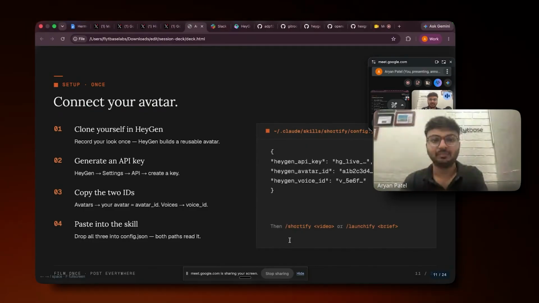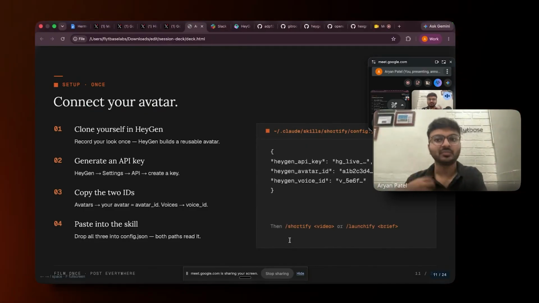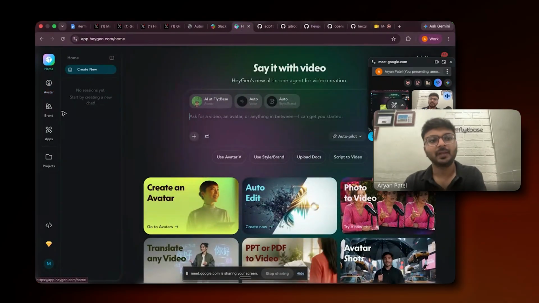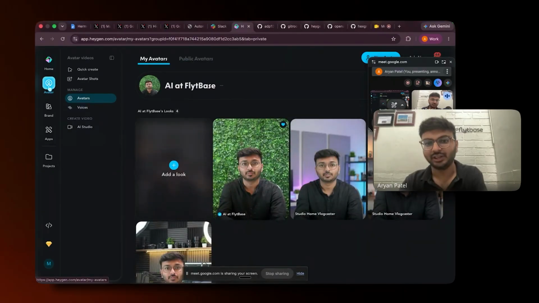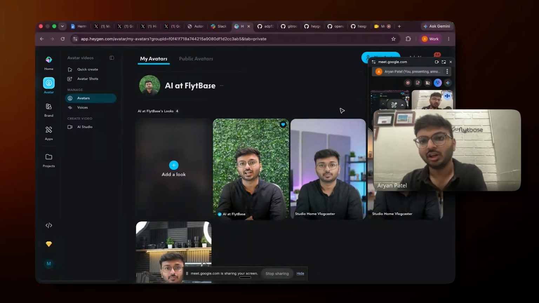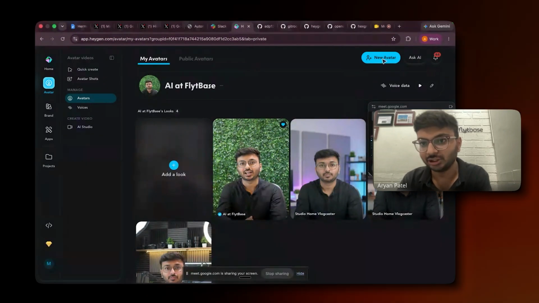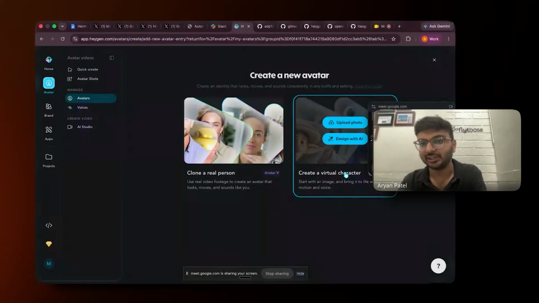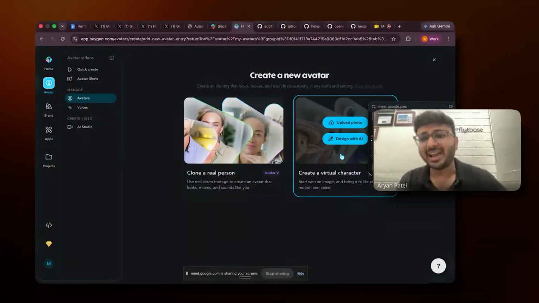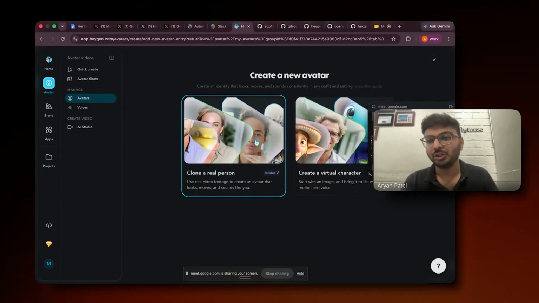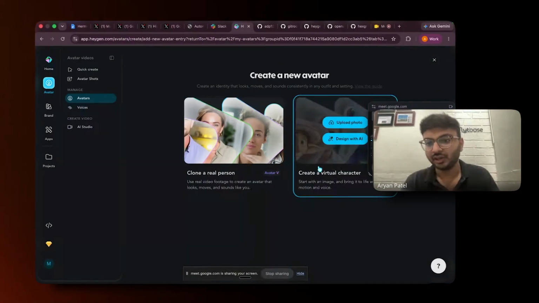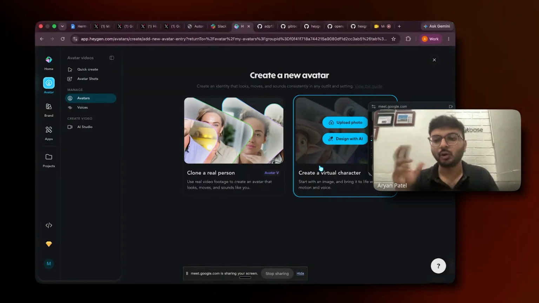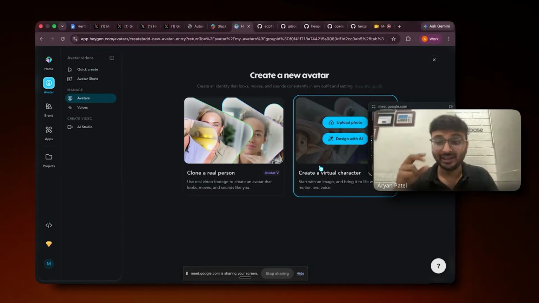So let's start with the first step: how you can make your own digital avatar using the agent. As soon as you log into the agent, you go to the avatar section. I have created my own avatar already, but what you need to do is click on new avatar. You can clone a real person or create a virtual character. Here I would suggest you clone yourself, because they give you two options. First, you just upload your photo and it will clone it into an avatar, but it will not give you proper facial expressions and the movements you make.